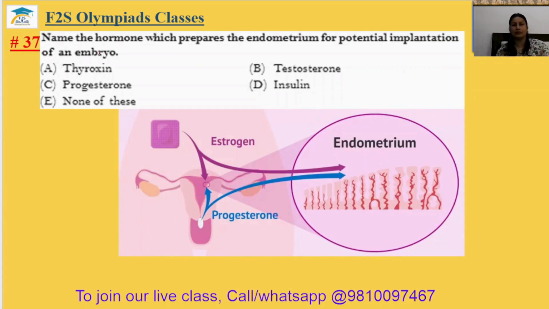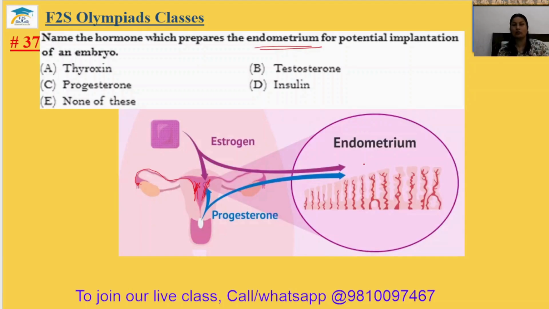Question number 37. Name the hormone which prepares the endometrium for potential implantation of an embryo. So what is your endometrium? Actually, endometrium is the lining of the uterus. After the fertilization of the egg, this egg comes down in the uterus, and the uterus is prepared with the endometrium lining so that the embryo can be planted on the uterus.